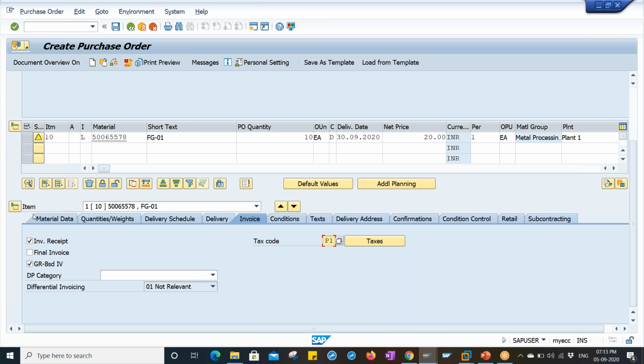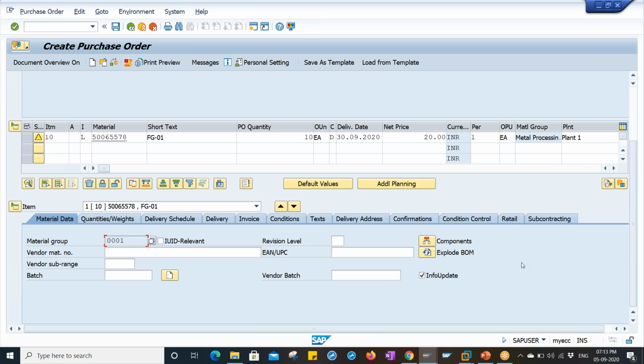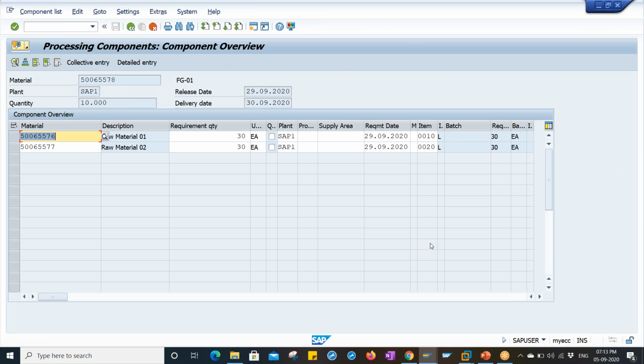In this item detail, we have to come to this material data tab. In this material data tab, we have an option called components and explode BOM, which is very important for this subcontracting purchase order, right? Click on components. So what is it going to do? It is going to retrieve the data from the bill of material.